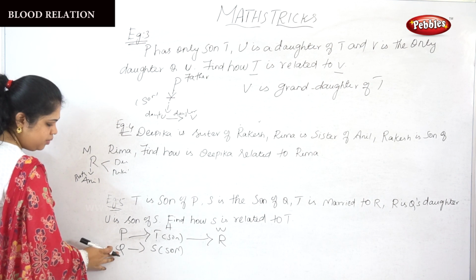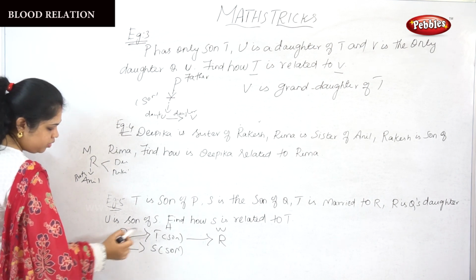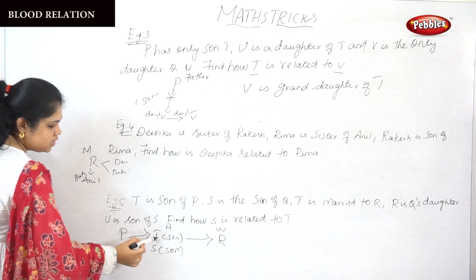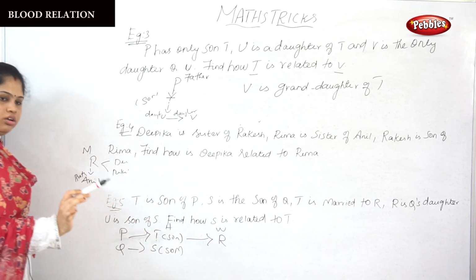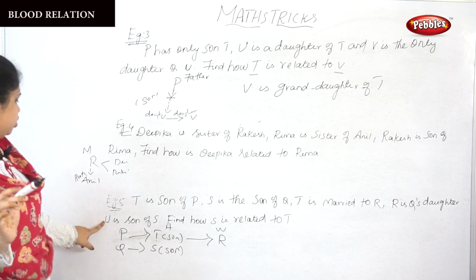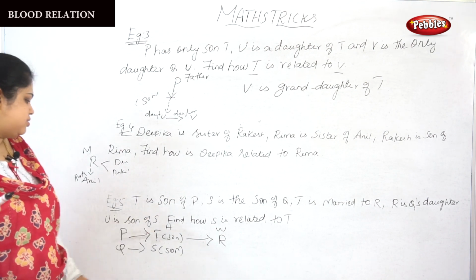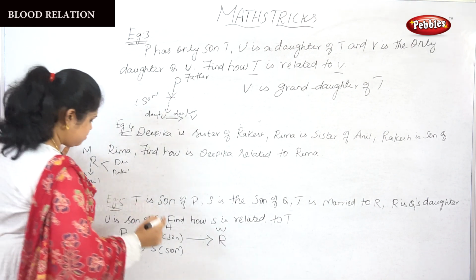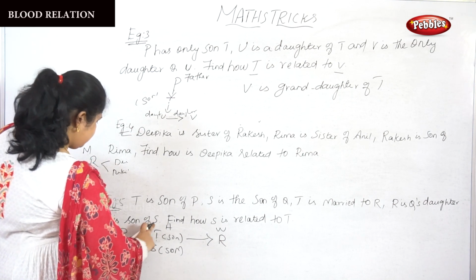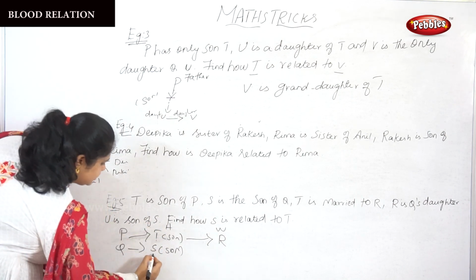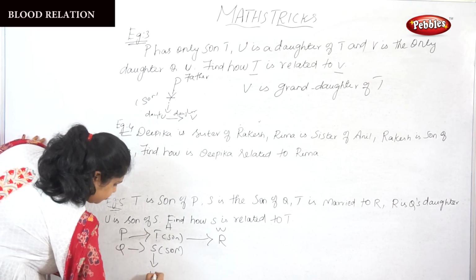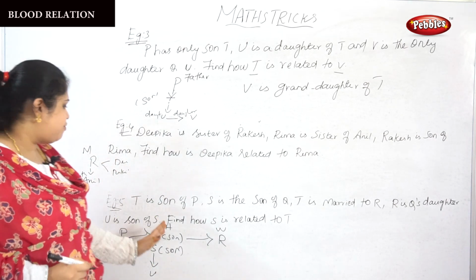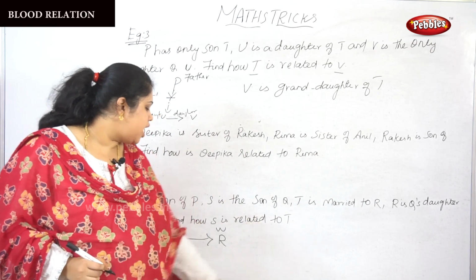So then what is the meaning? P's son is T. So T married Q's daughter R. Okay, don't get confused. Next, U is son of S. So U is son of S means S's son is U. Okay. Next, find how S is related to T.